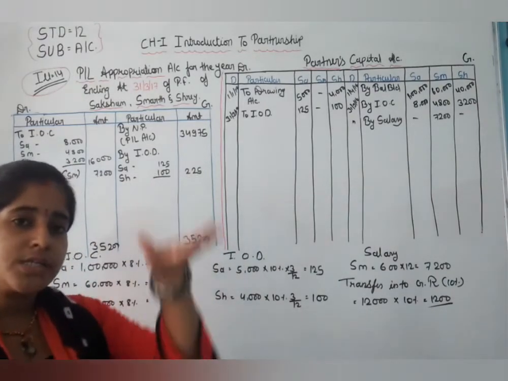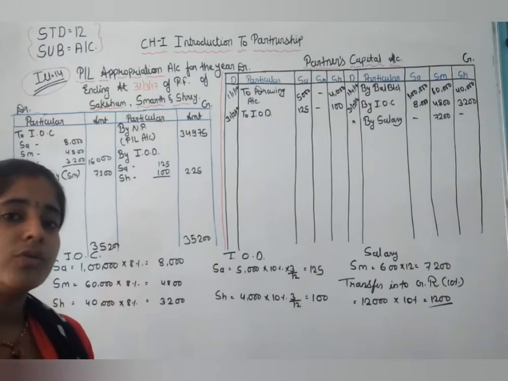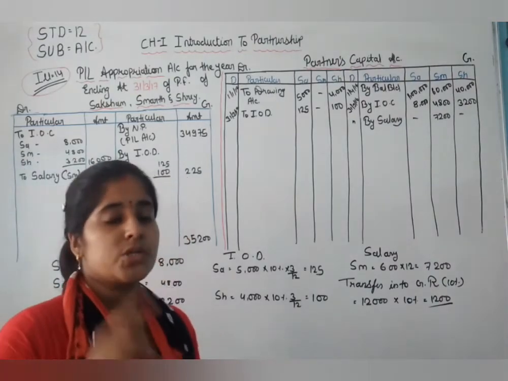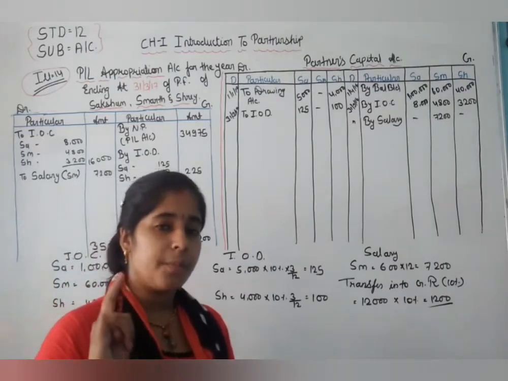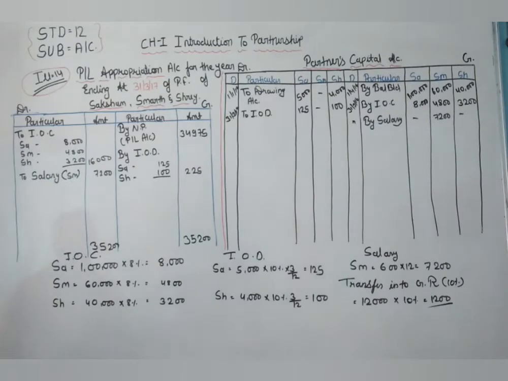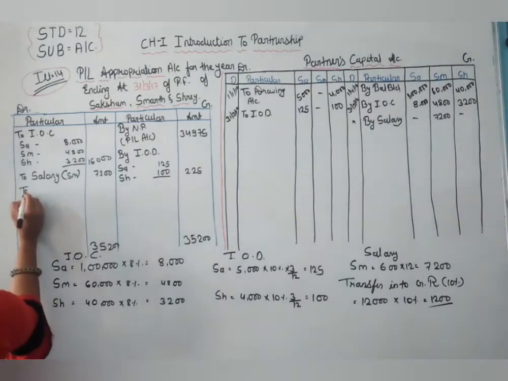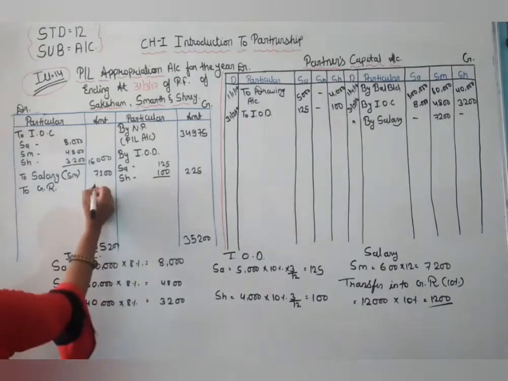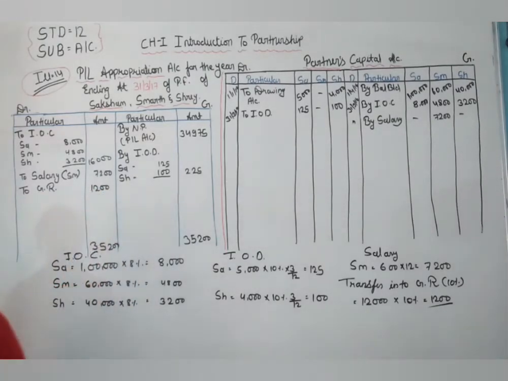So here profit is reduced and going into the general reserve. The general reserve is a credit side. So here the profit and loss appropriation account is debit, to general reserve account is credit. Okay, so 1,200 is the answer.